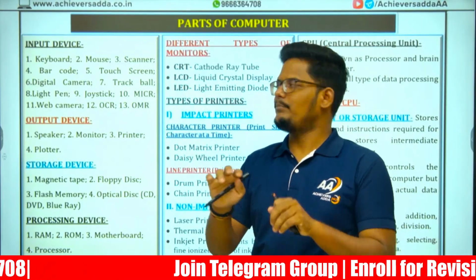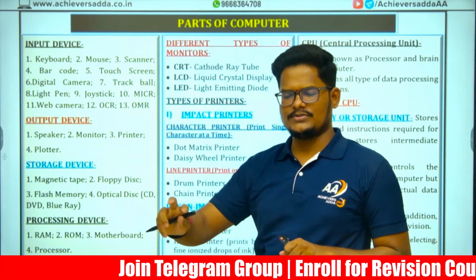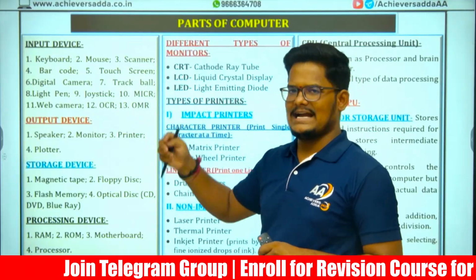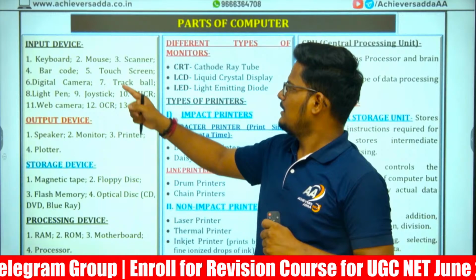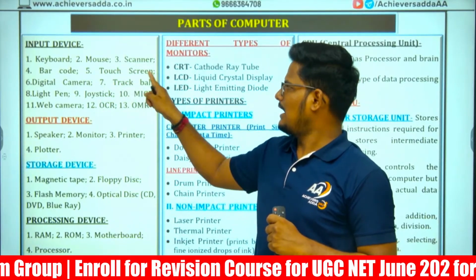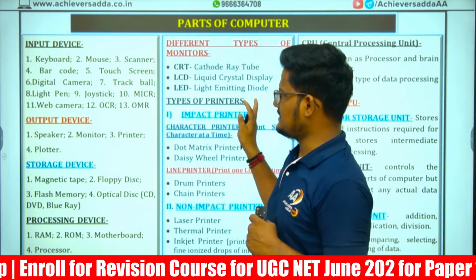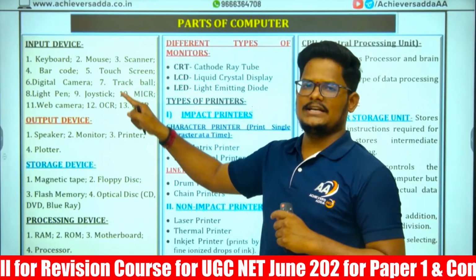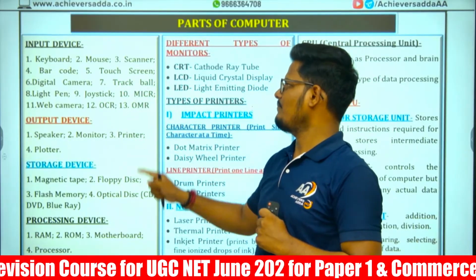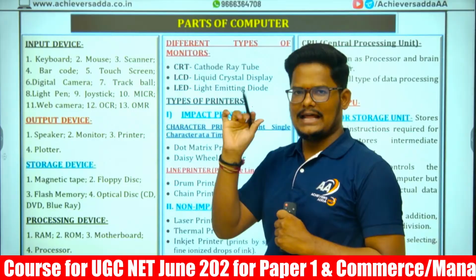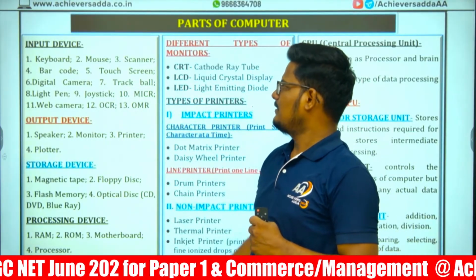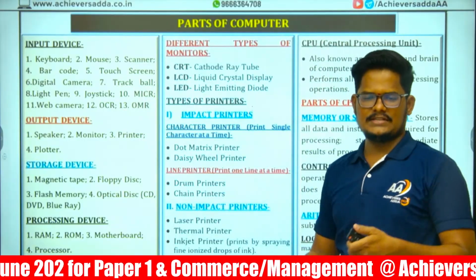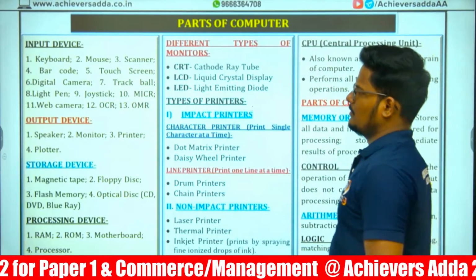Keyboard, by typing we can give an input. Mouse for moving. Scanner for converting the hard copy into soft copy. Barcode and touch screen. This is a touch screen we are using now. Digital camera. Trackball, light pen. Light pen is to point out. And joystick, which is like a video games tool.